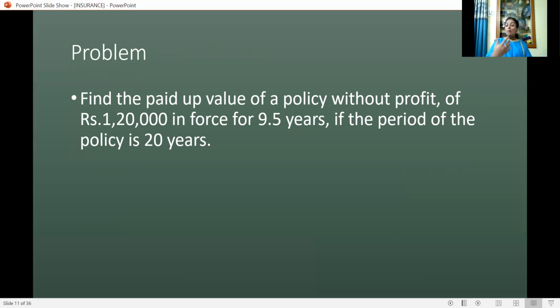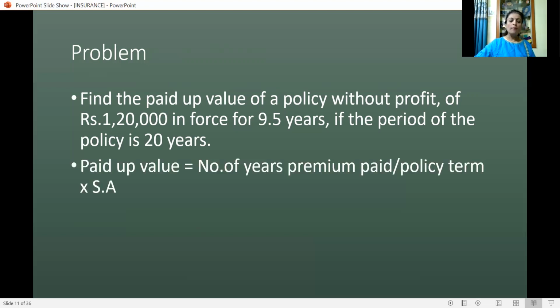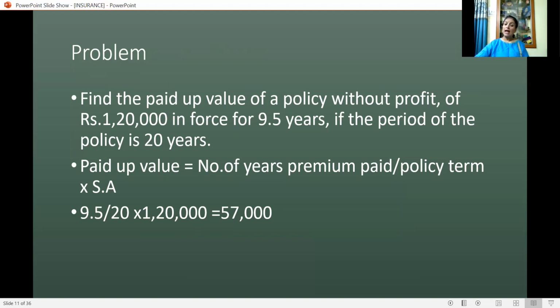The premium was paid for 9.5 years, the term is 20 years, and the sum assured is 1,20,000. So paid up value is 9.5 divided by 20 into 1,20,000, and by calculation we get 57,000. That is the paid up value.